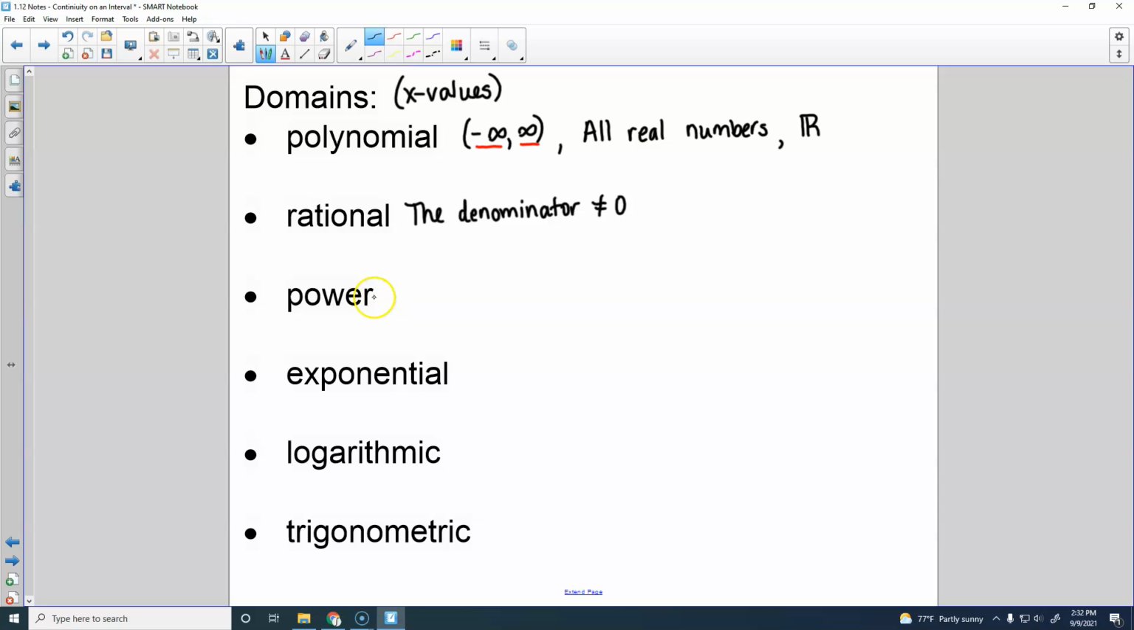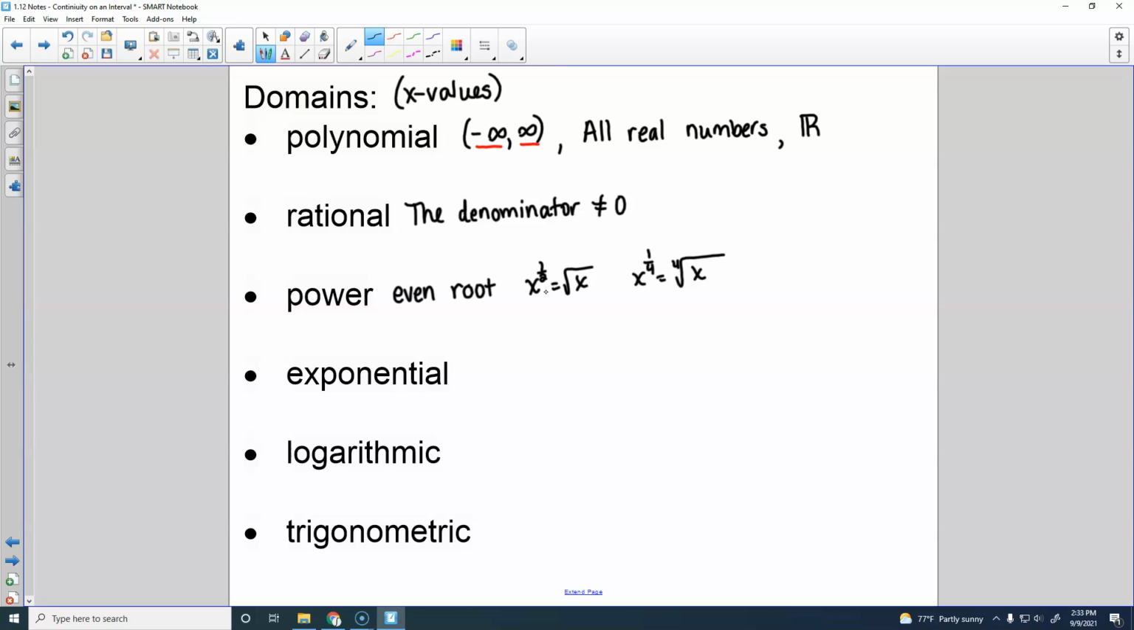Alright, power function, if you have an even root, so we're talking like here x to the 1/2, which would be like the square root of x, or x to the 1/4, which would be the 4th root of x. If you have an even root, then what would you have to say about the domain of that? What can you not have for your domain? Negative numbers. Can you have 0?